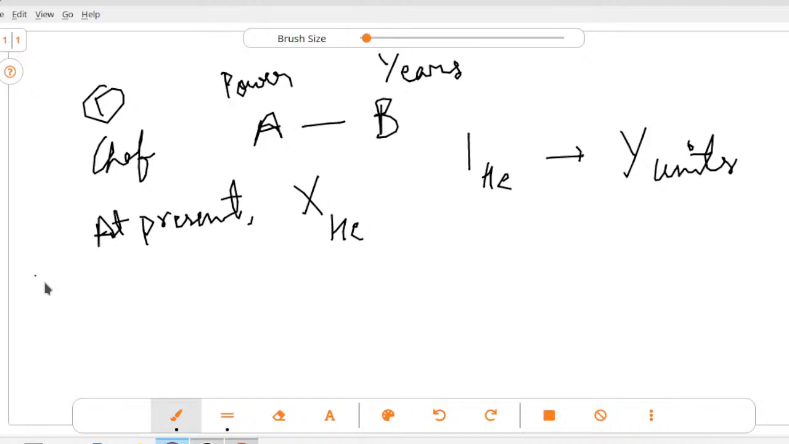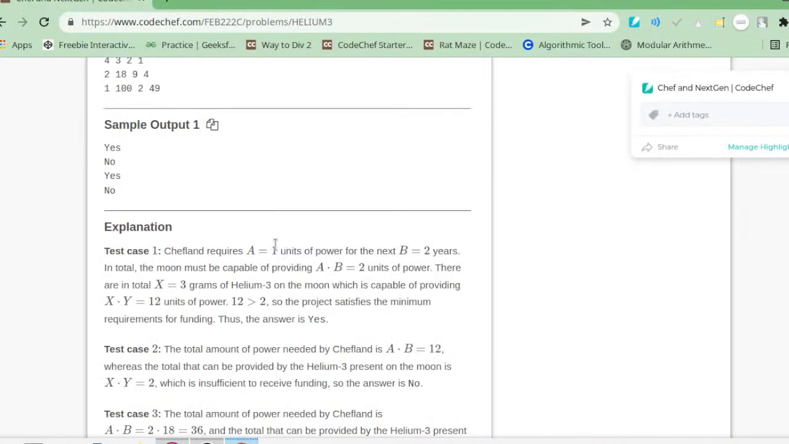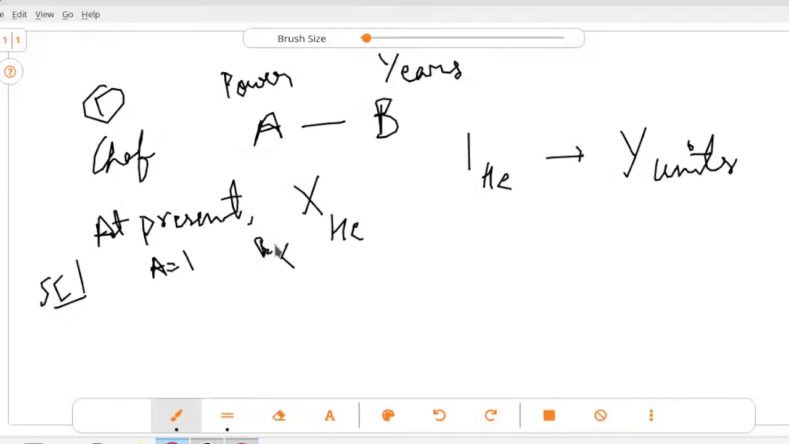When A equals 1 and B equals 2, X equals 3 and Y equals 4. Let me write this way: A, B, X, Y is 1, 2, 3, 4. When A is 1 and B is 2, it means that for 2 years we have to produce 1 into 2 units of power.